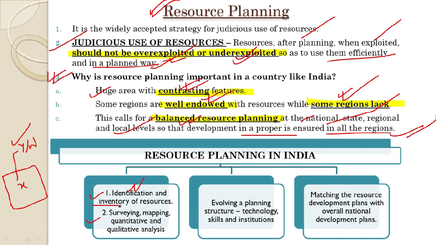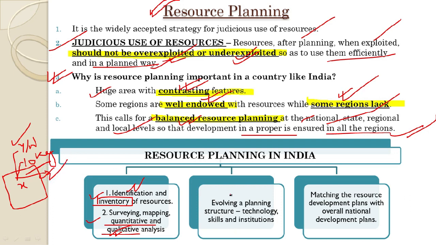Now we need to determine the inventory of resources. That is, we need to determine the amount, the quantity of resources, and that is what is meant by quantitative analysis. Thereafter, we need to do the qualitative analysis. By that we mean, for example, if we find iron ore, and let us assume that we found 10 kgs of iron ore here in region X, so the amount has been determined. Now the quality will be determined, that is, what kind of quality this iron ore has.